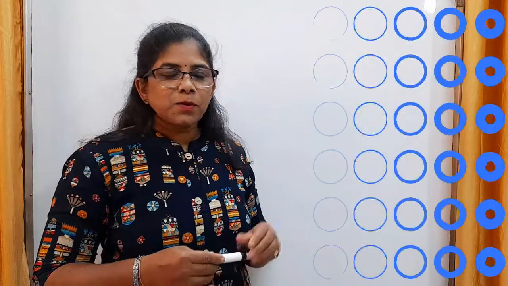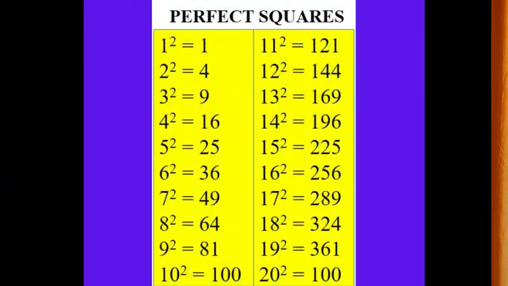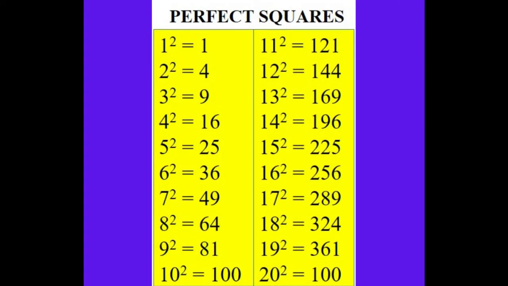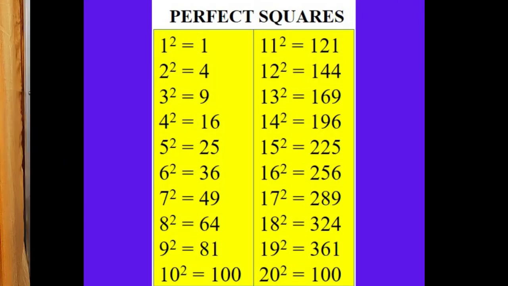Now the relation between the units place of the number and the units place of its square is quite clear to you. Let's observe these squares once again. Square of 1 is 1, square of 2 is 4, square of 3 is 9, square of 4 is 16, square of 5 is 25 and so on.